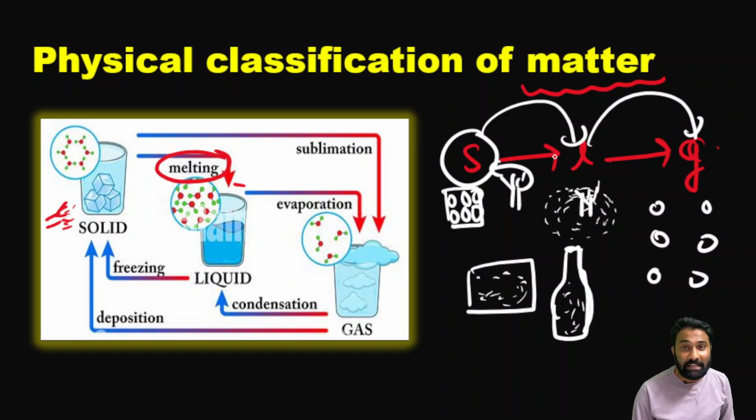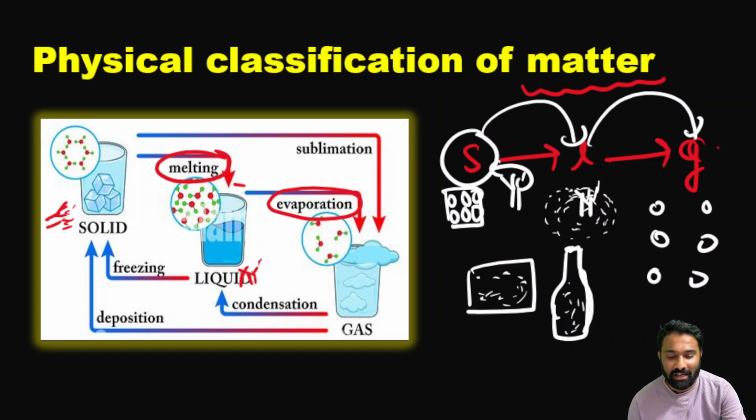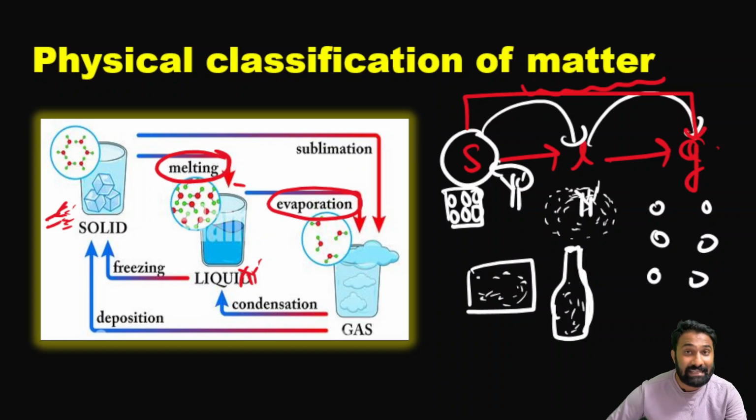Solid converting into liquid, and that process we call which one? Melting. Okay. Next, again from this liquid, if you heat this liquid, it is converting into gaseous, and that process we call evaporation. Done. Next, sometimes you want to convert solid directly into the gaseous. Sir, I don't want to convert solid into liquid, and again liquid into gaseous. I will take one solid substance and convert that solid substance into the gaseous.